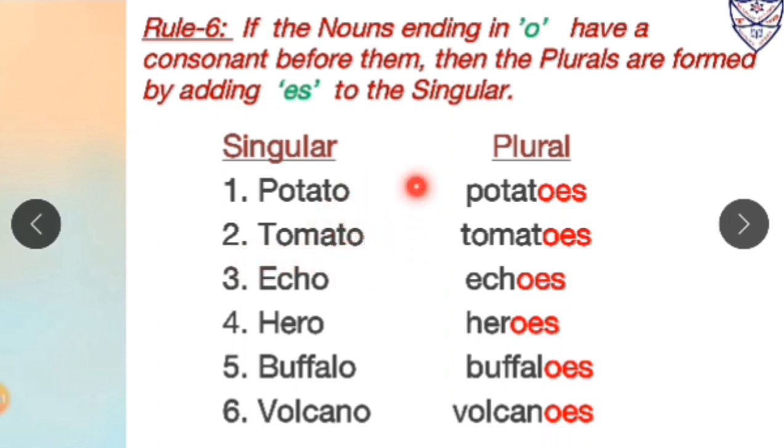Now before O there is a consonant and that consonant is T. So after O we will add ES to form its plural. So tomato, which is in singular form, its plural form will be tomatoes.